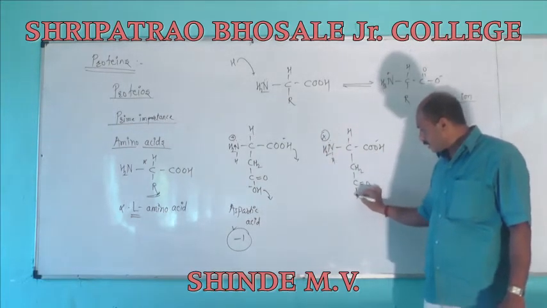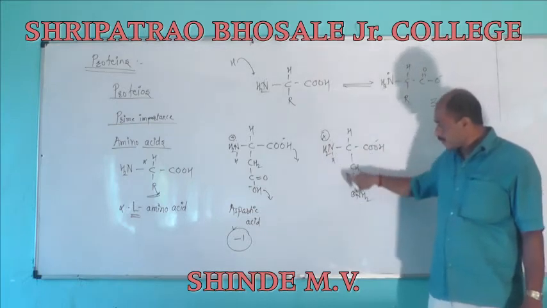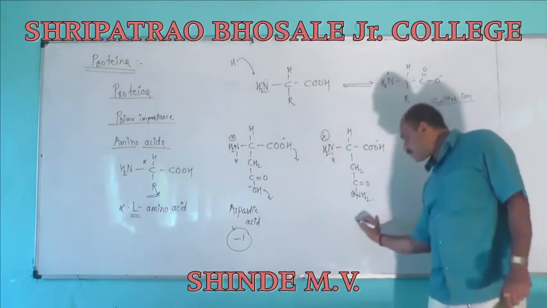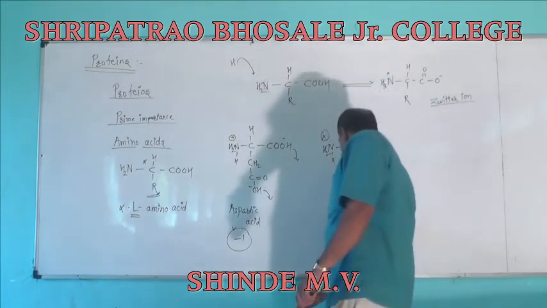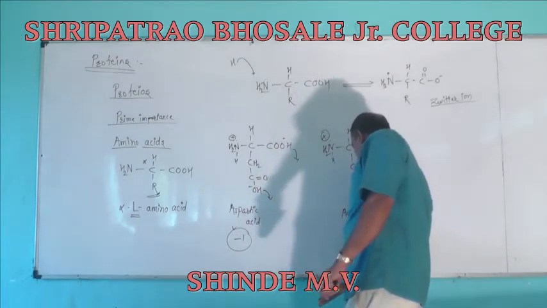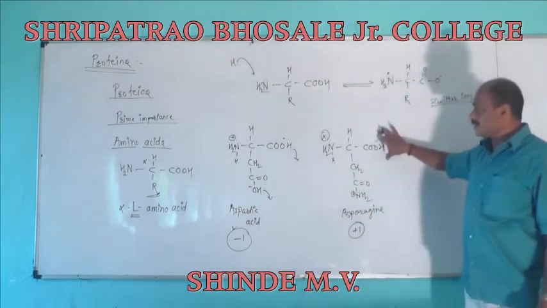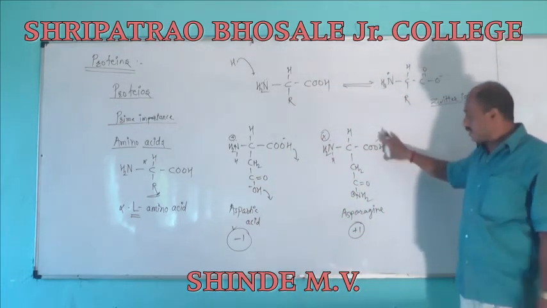Here also a lone pair of electrons is available for hydrogen, so it also has a +1 charge. +2 -1, it means asparagine has a +1 charge. So it must be a basic amino acid.